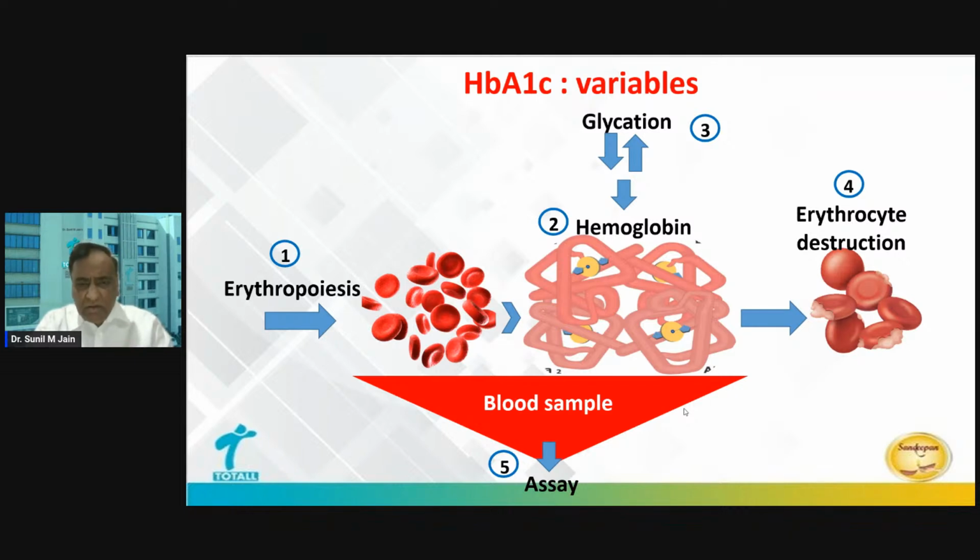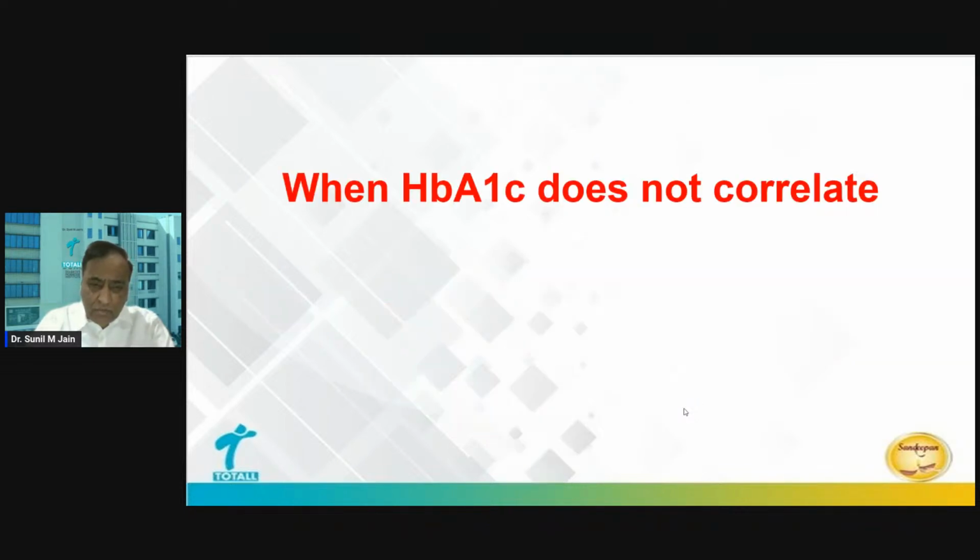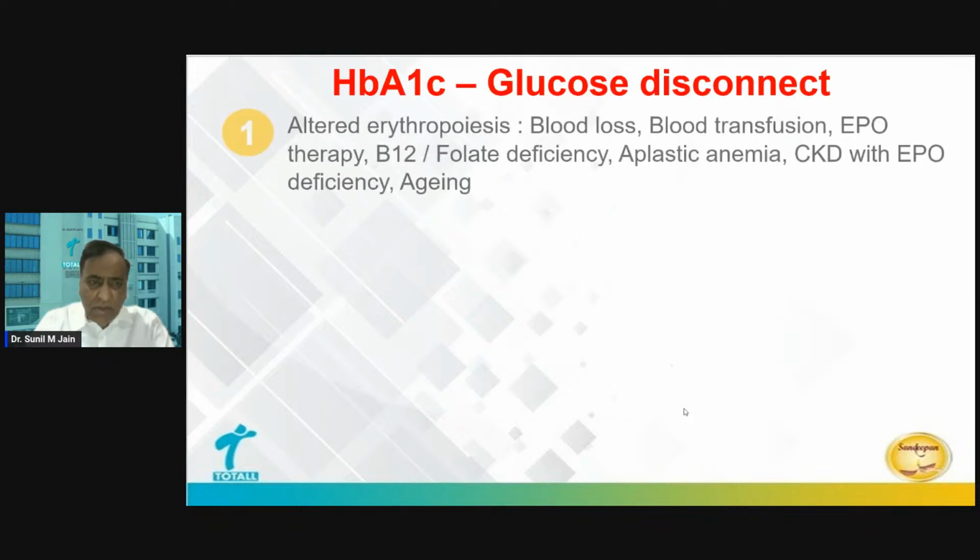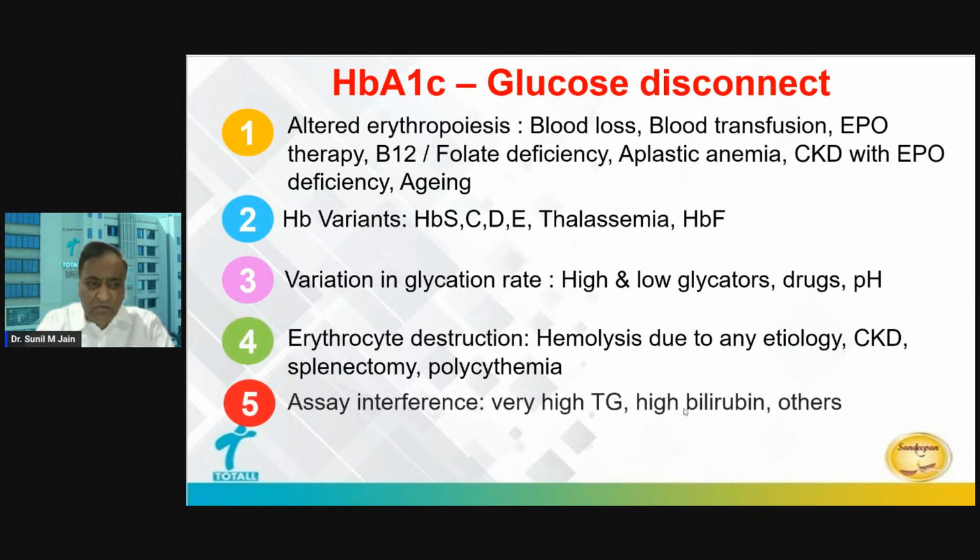Our blood contains something else which is interfering in the measurement of HbA1c. So there are so many variables, and I have highlighted 5 points here. Now let me elaborate one by one each point to explain how this plays an important role. So when HbA1c does not correlate, these are the 5 points which I discussed.